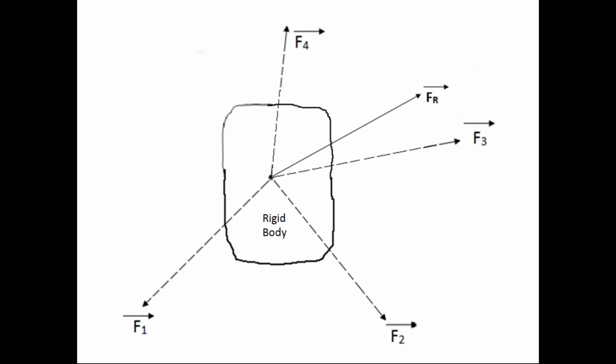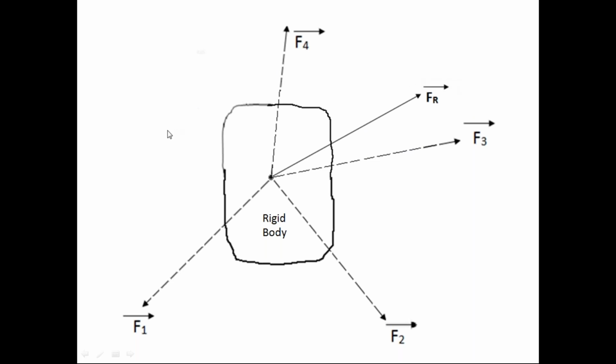So observe this diagram. These four forces are replaced with one force. The four forces F1 bar, F2 bar, F3 bar, F4 bar are replaced with one force FR bar. This FR bar has the same effect on the rigid body as that of these four forces. Then we can call this FR bar the resultant force of F1 bar, F2 bar, F3 bar and F4 bar.